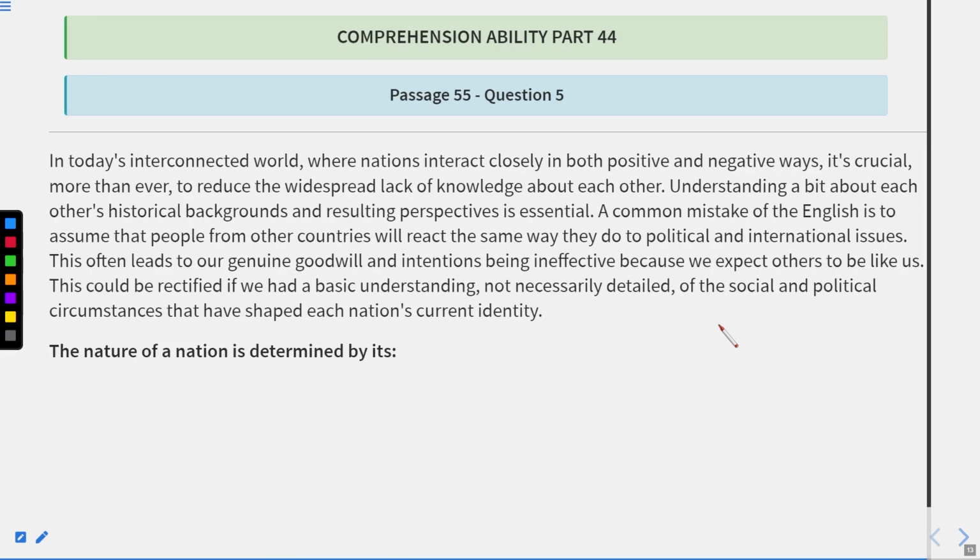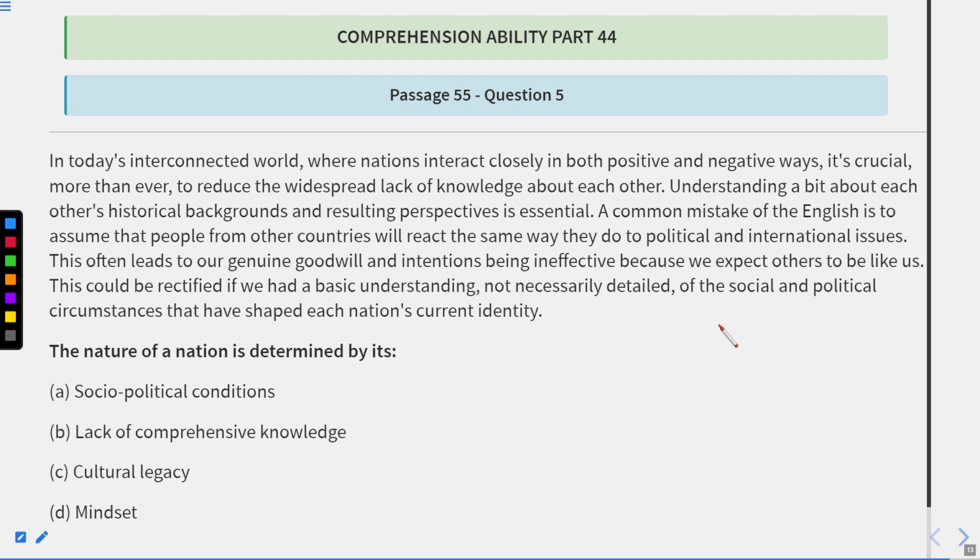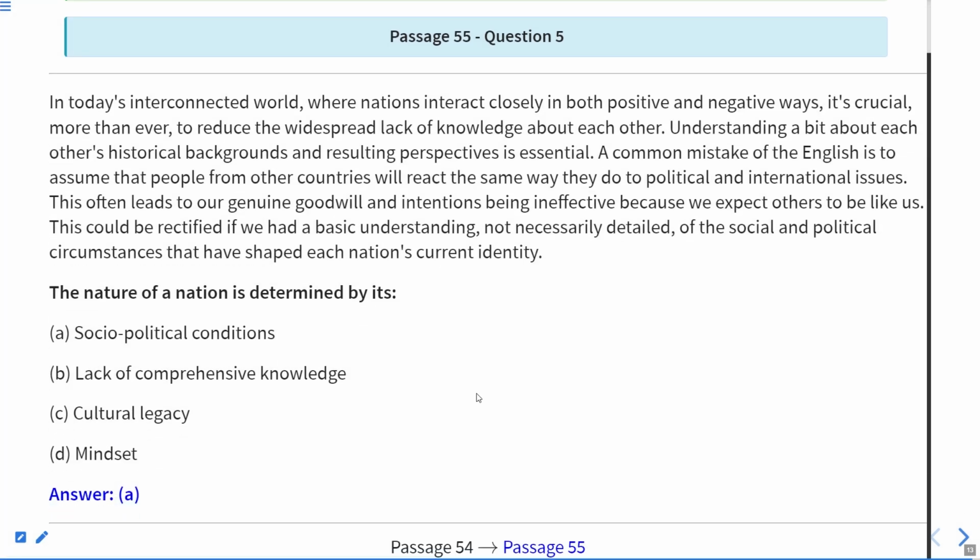The nature of a nation is determined by its socio-political conditions, lack of comprehensive knowledge, cultural legacy, or mindset. So it should obviously be A, because if you see the last line, it is saying social and political circumstances.